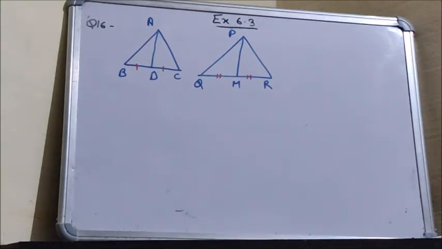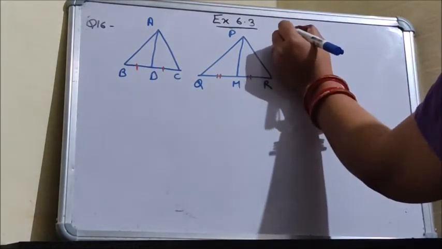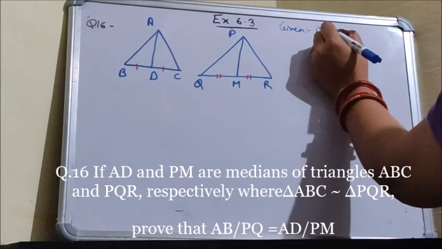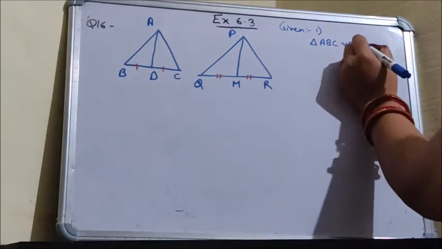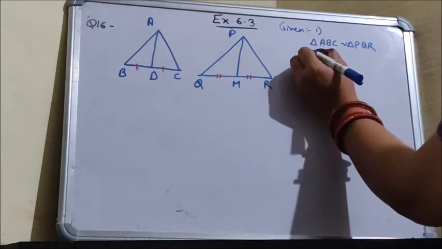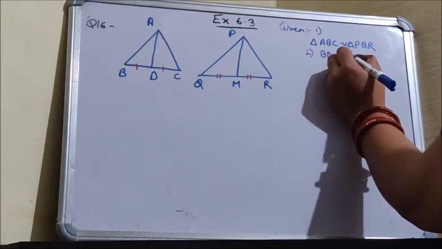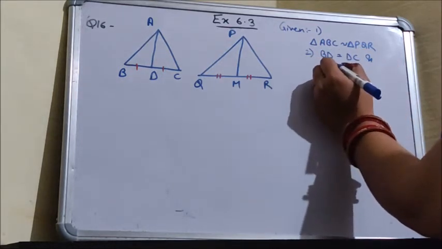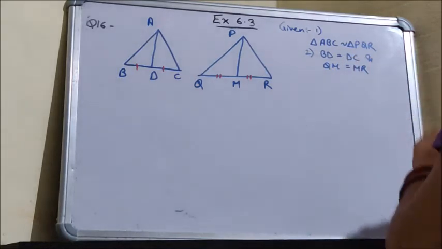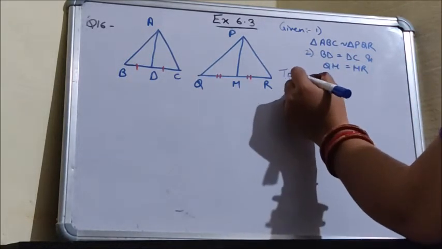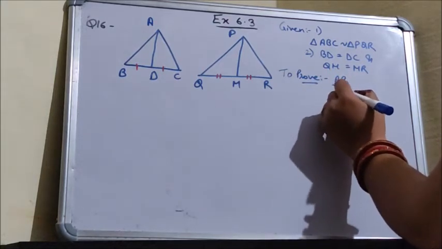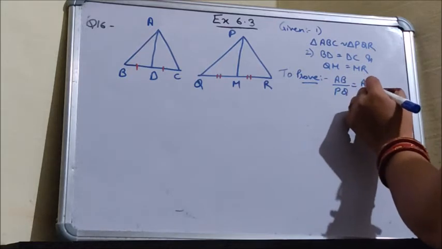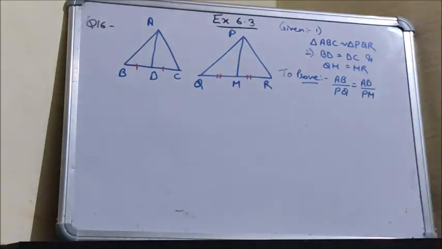This is given in the question, and also one thing is given, that triangle ABC is similar to triangle PQR. It is also given. Now to prove: AB upon PQ is equal to AD upon PM. This we have to prove.